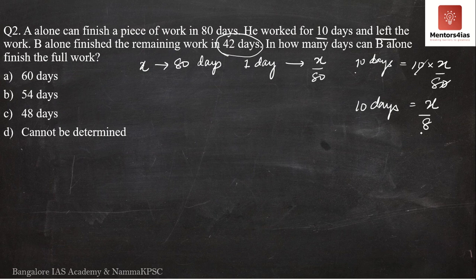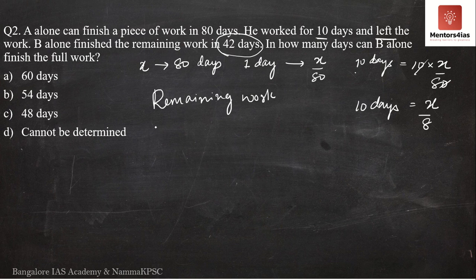So now coming back to this. A has completed X by 8 amount of work. The remaining work is completed by B in 42 days. So then we have to find out the remaining work. What is the remaining amount of work? What was the original work that we assumed?